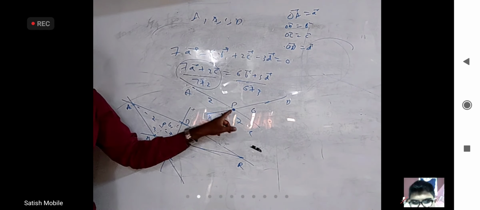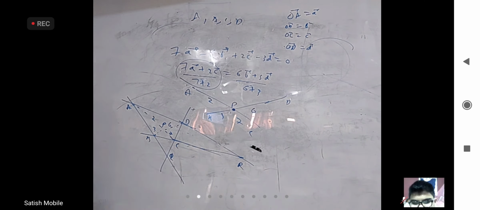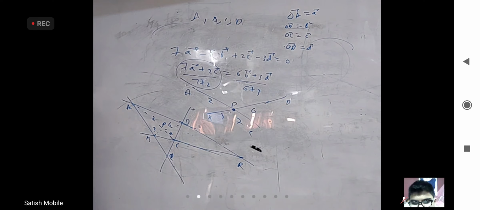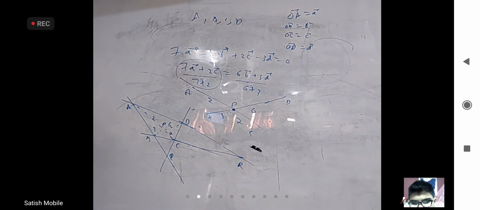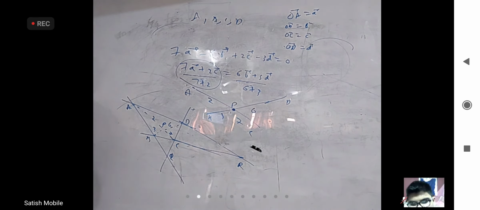Just now I asked you this. This point is dividing these two in what ratio? Let us see if somebody can come up with it. If AB and CD are extended and meeting at Q, can you tell in what ratio Q divides AB and in what ratio DC? Based on the same equation, because this data is the same as this data, I did not change it. If you can tell this 2 and 7, this 6 and 3, you can also tell this. Let us see if somebody is able to tell.